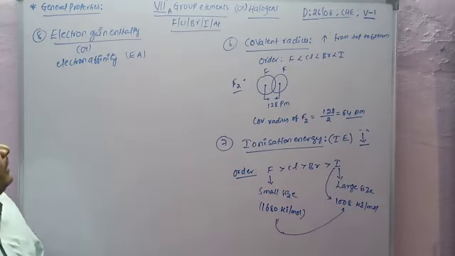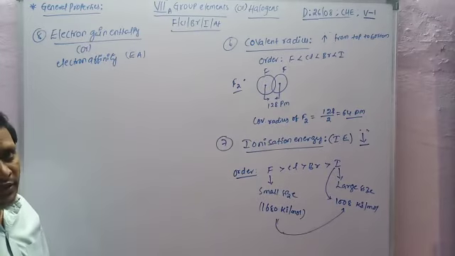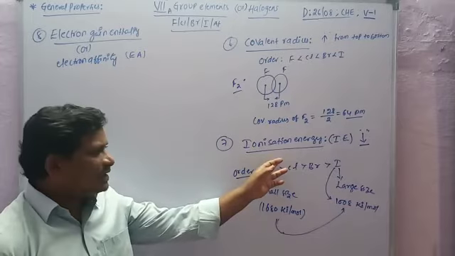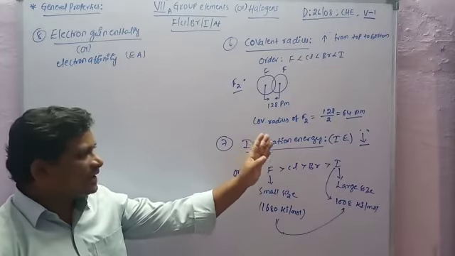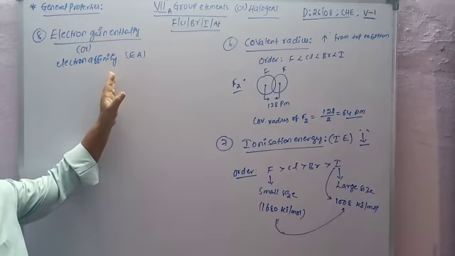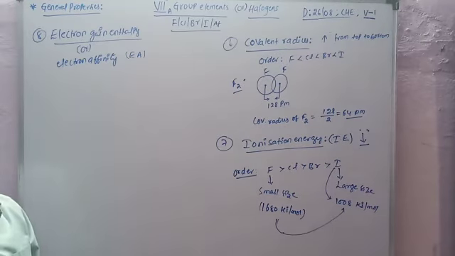Actually, electron gain enthalpy is related to ionization energy, but it is the inverse process. Ionization energy means the amount of energy required for removal of an electron, whereas the amount of energy is released when an electron is added to a neutral atom.